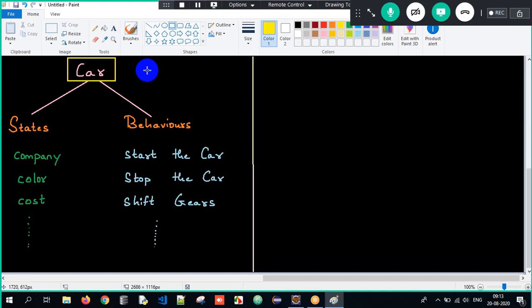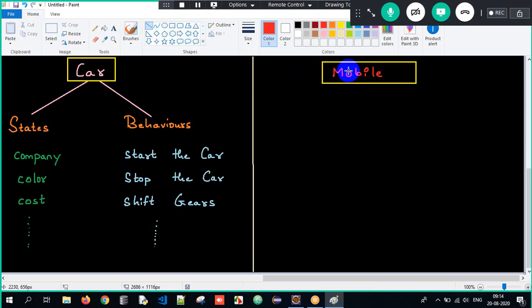Can we take one more example here for better understanding? Absolutely yes. You can take the object as mobile. Is mobile an object here? 101% yes. How, sir? Mobile is present in real world and it is physically existing. So it's a real world entity, therefore mobile is an object.